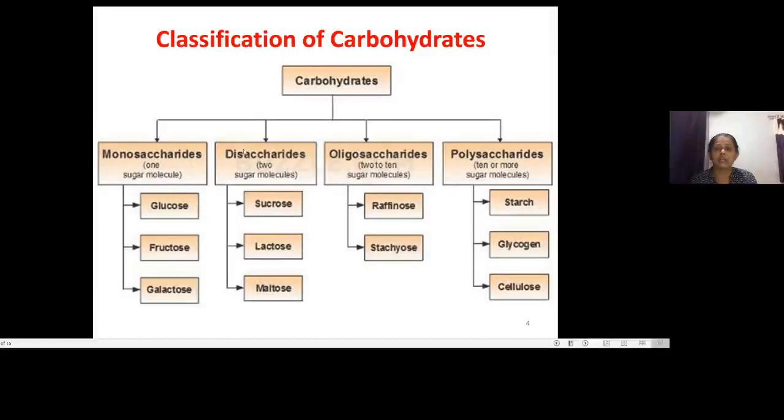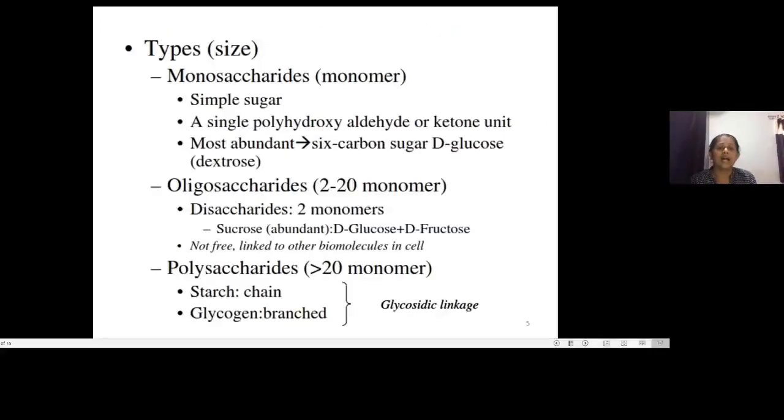The classification of carbohydrates is based upon the number of sugar molecules present: monosaccharides, disaccharides, oligosaccharides, and polysaccharides. A monosaccharide has one sugar molecule, a disaccharide has two sugar molecules, oligo has 2 to 10 sugar molecules, and poly has 10 or more sugar molecules. So we understand that, based upon the number of sugar molecules present, carbohydrates are classified. As this classification is based upon size, that is the number of monomer units present, we will see further.